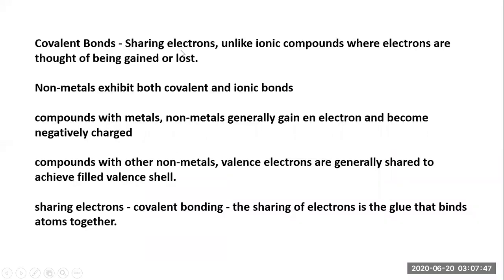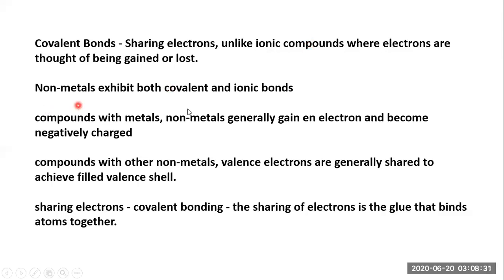Covalent bonds involve the sharing of electrons, unlike ionic bonds where electrons are thought of as being gained or lost. So right now we are talking about covalent bonds. What is a covalent bond? Those bonds which form due to the sharing of electrons. In ionic compounds, one atom loses and one gains. But in a covalent bond, both atoms share electrons amongst them, and they seem to have a complete octet, or a duplet in the case of hydrogen.